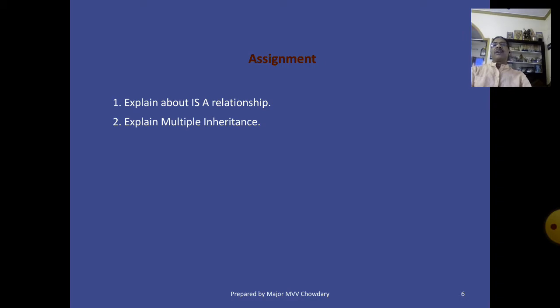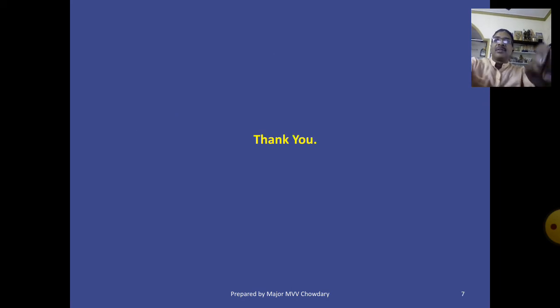In this topic, we discussed the is-a relationship and multiple inheritance. From this topic, we have two questions for assignment. Explain the is-a relationship, and second, explain multiple inheritance. These two questions are for assignment. Thank you.